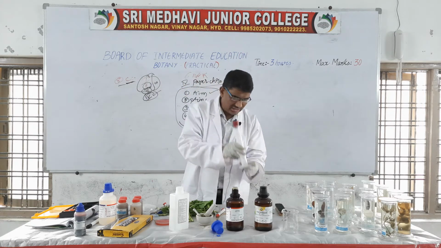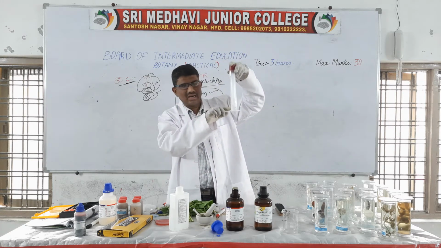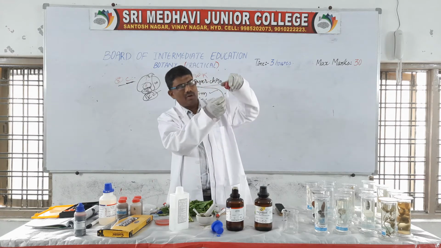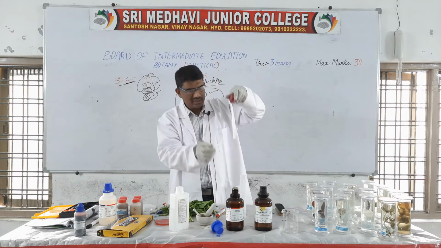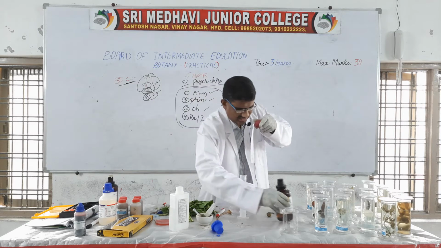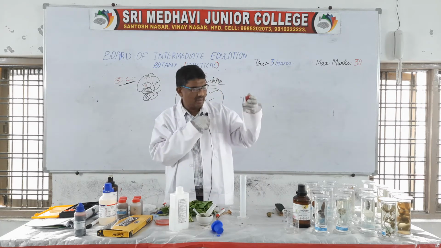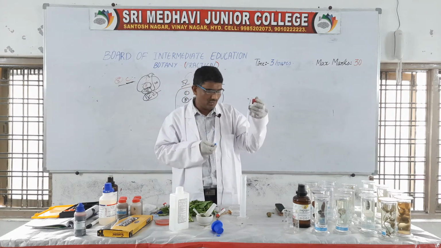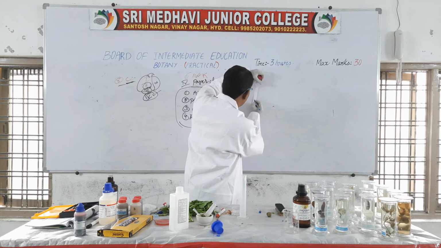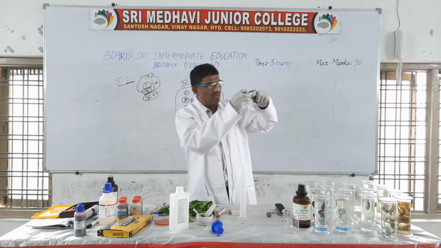Then take the chromatographic paper based on the length of the measuring jar and keep it with a ball pin, like this, so that the paper touches the liquid solution. Above the bottom, at 3 to 5 centimeters, draw a line with a pencil or any pen.